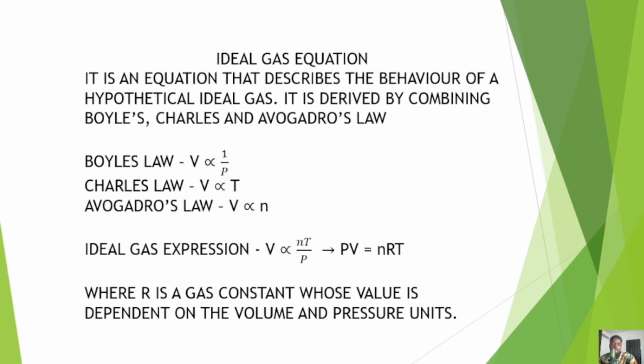Putting all of these laws together, you would notice that we are going to have an expression: V is directly proportional to nT but inversely proportional to P, which, if you remove the proportionality sign and introduce a constant R, you are now going to have PV equals nRT. Now, the R in this expression is a constant known as the gas constant. The value of this gas constant is dependent on the volume and pressure units.